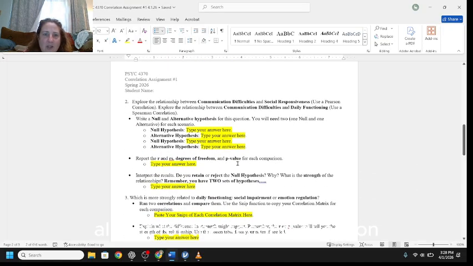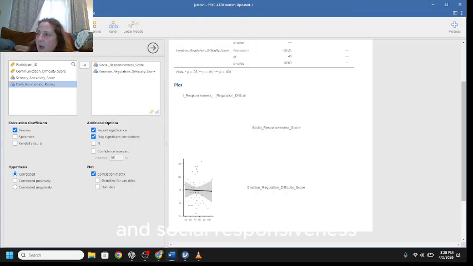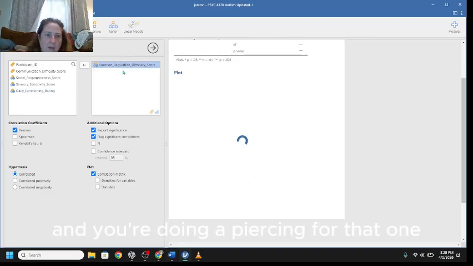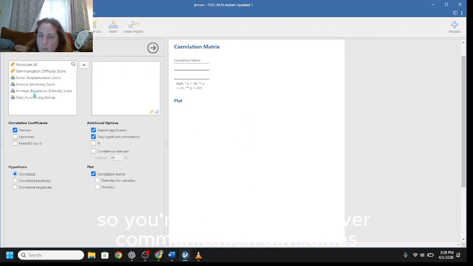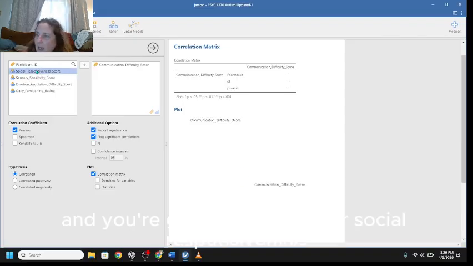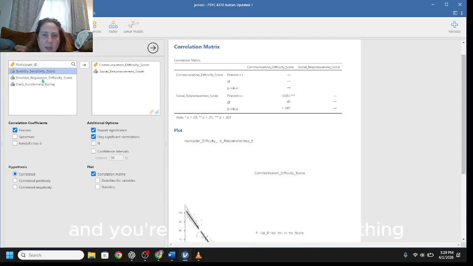All right, for the second question, you're looking at the relationship between communication difficulties and social responsiveness. And you're doing a Pearson for that one. So you're going to move over communication difficulties and you're going to move over social responsiveness. And you're going to do the same thing that it asked you up there in the other question. Go through and answer your questions. You're going to have two sets of hypotheses this time. You're going to find your R and your RS, your degrees of freedom, and your p-value.